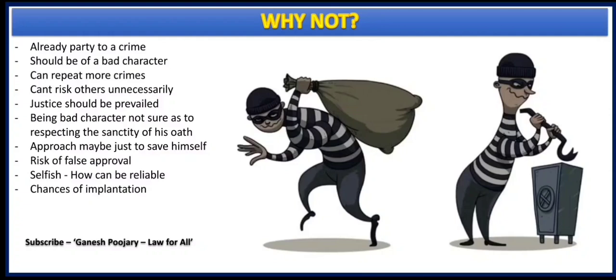He being a selfish person, we cannot rely on him straight away, and there are chances of implantation of such accomplices by the people who benefit from such crime. Now, considering all these reasons, we should not accept the witness given by an accomplice so easily.